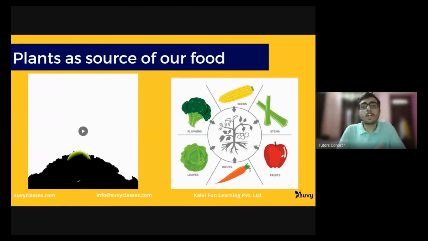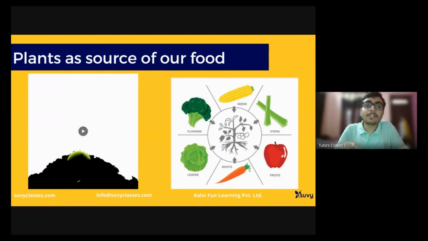We also take seeds. The best example is corn that has been drawn here. Corn, you might have had corn cobs. It's very famous when you go to places, you find it. And popcorn also comes out from corn, right?